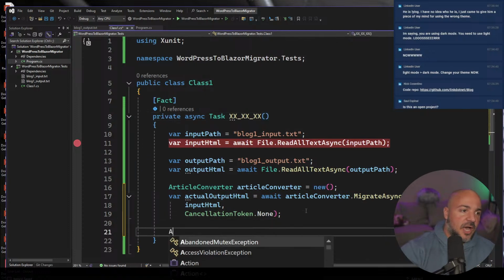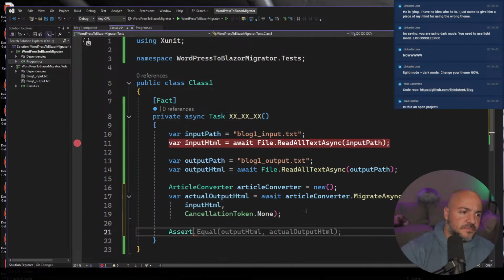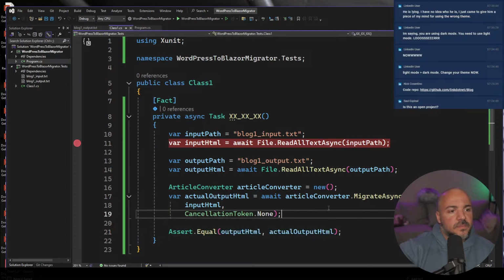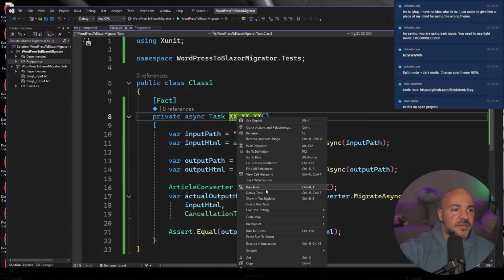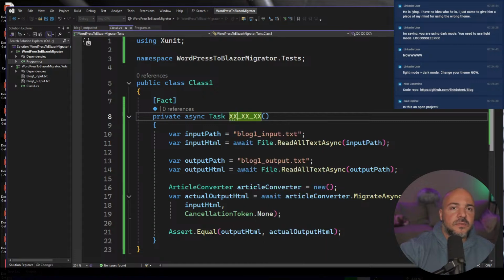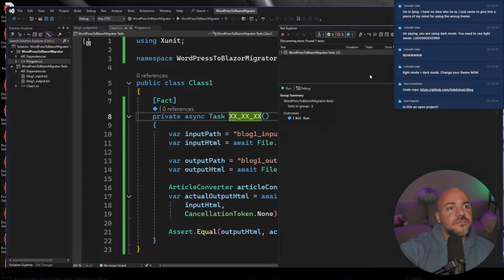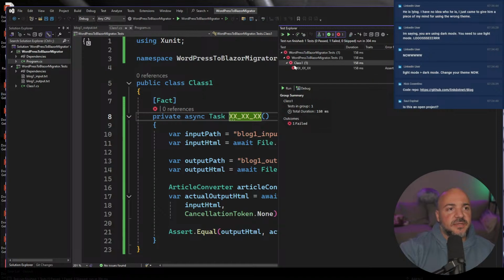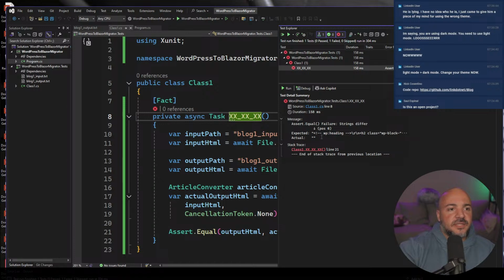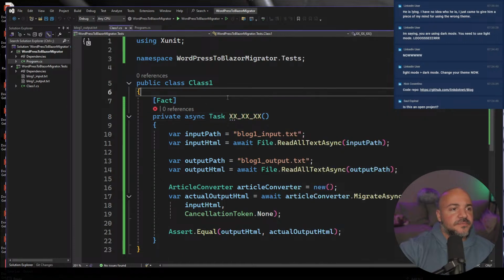And then I will put an assertion at the end that we have this, right? So obviously if I go run this now, it's going to be broken. But that's the point. So it doesn't work because it's going to say it's empty because that's what I returned. Cool. Now we can start iterating on things.